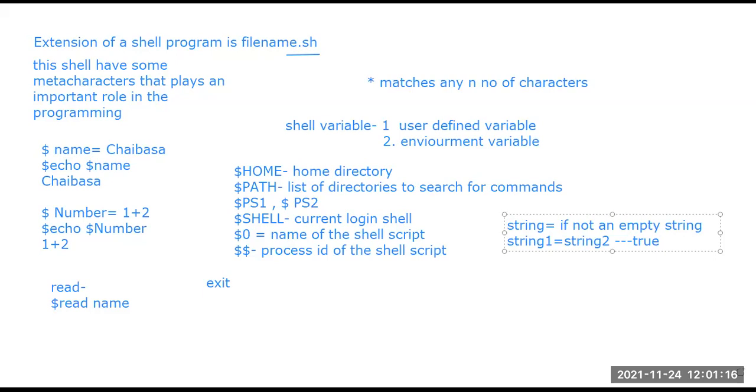Fine. Then minus n string says that the string is not null.